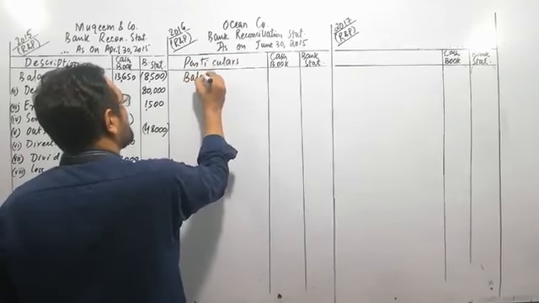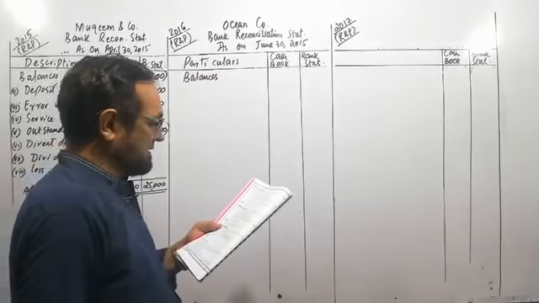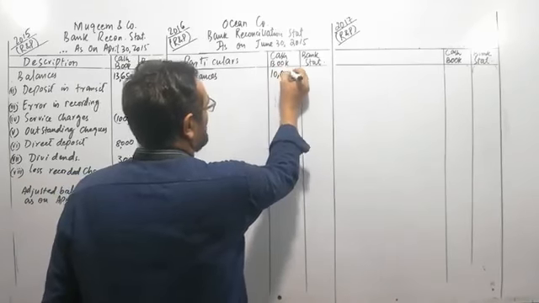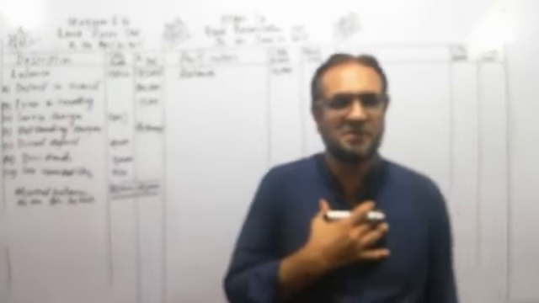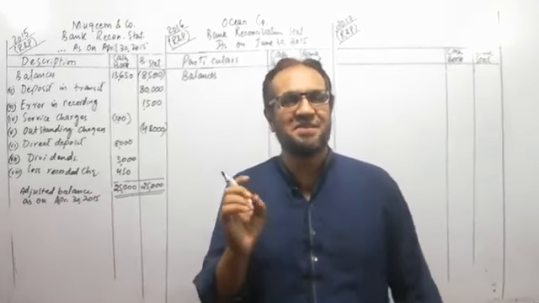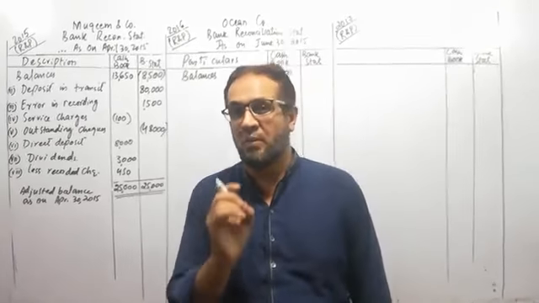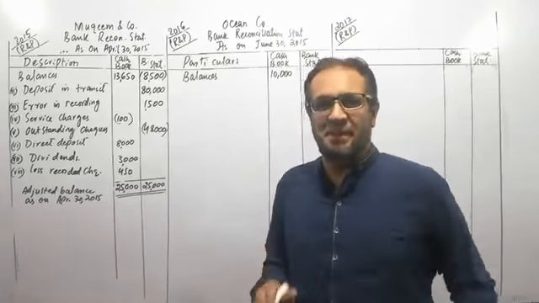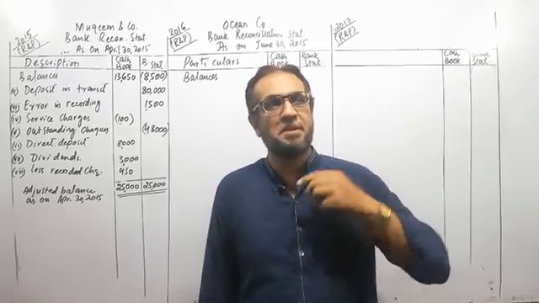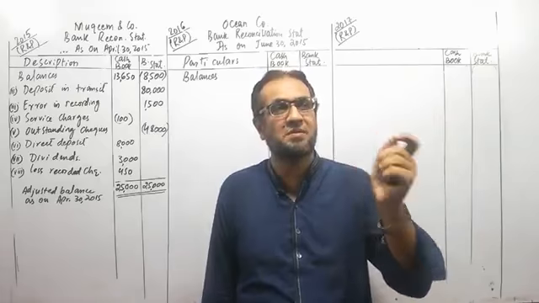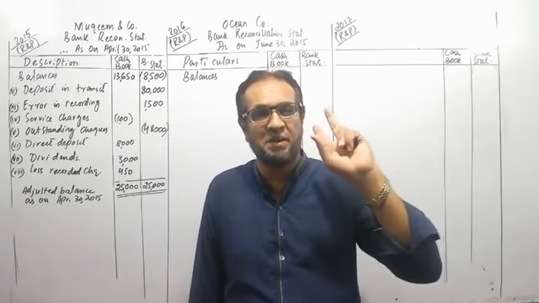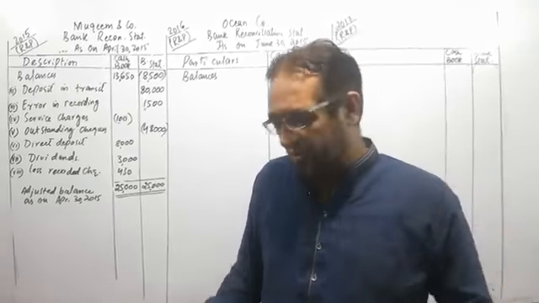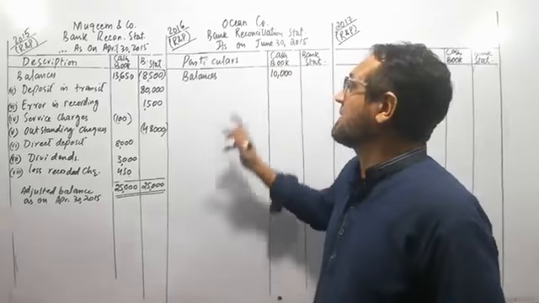Balances as given in the question are debit balance as per the cash book. As I told you earlier, cash at bank is our asset. Bank balance is our asset, and an asset always shows a debit balance. So whenever a debit balance is given in the question, it means it's a favorable, positive balance. Similarly, the amount of the account holder is a liability for the bank. So whenever an amount is given as a credit balance in the bank statement, it means it's a favorable or positive balance. If the balances are given contrarily, we will record them with a negative sign.